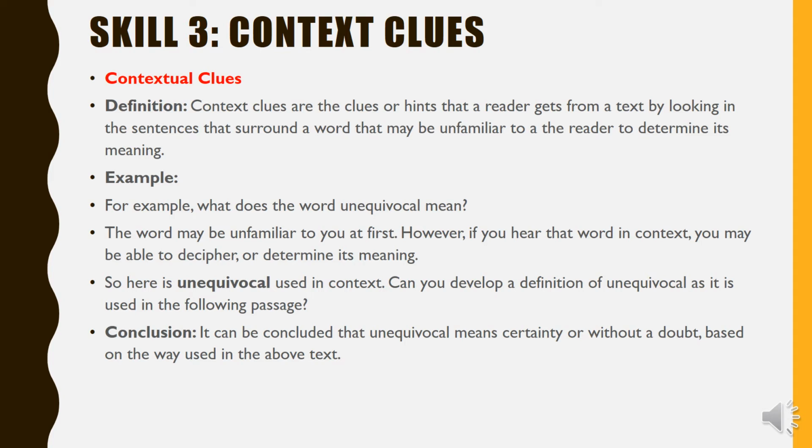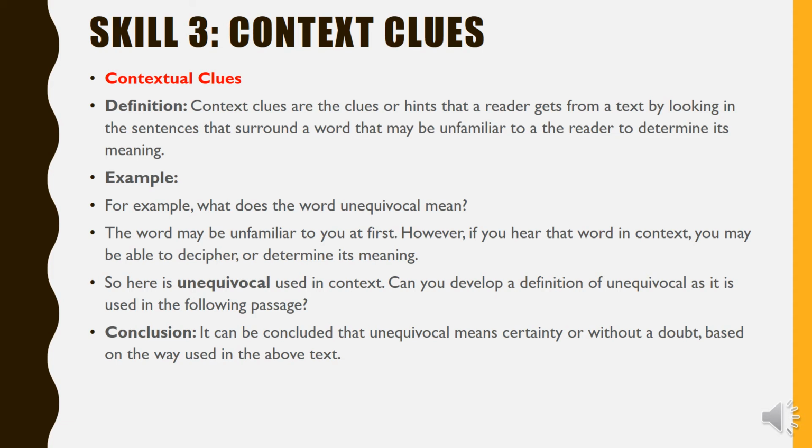So, now let's move to the third skill, which is context clues. I'm not going to stop a lot of time here because it's easy, and this skill, mainly this skill, you can get experts in it if you practice. Okay? Context clues is when a reader looks for hints or clues in a text or a sentence to find a meaning of a word. Okay? So, let's say, for example, the word may be unfamiliar.